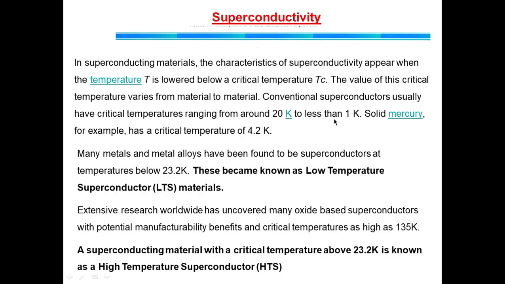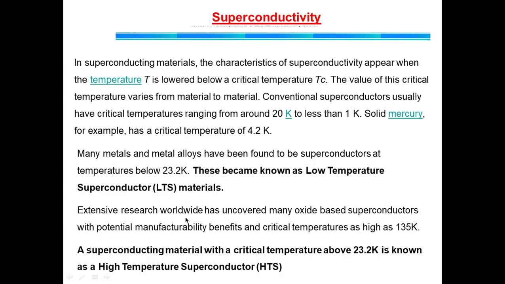Conventional superconductors usually have critical temperatures ranging from around 20 K to less than 1 K. Solid mercury, for example, has a critical temperature of 4.2 K. Many metals and metal alloys have been found to be superconductors at temperatures below 23.2 K. These became known as low temperature superconductors, that is LTS materials.